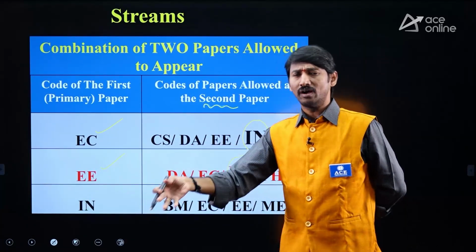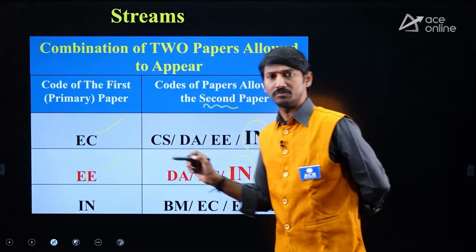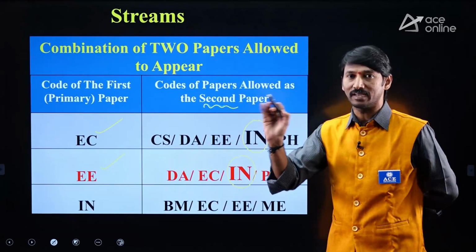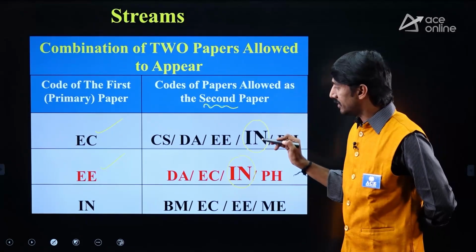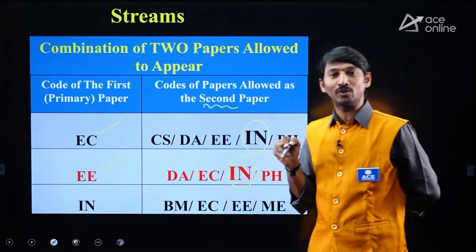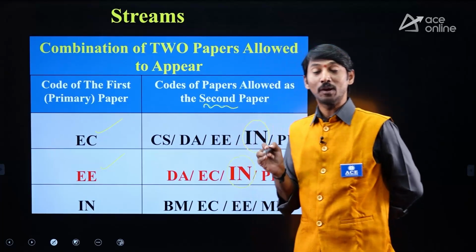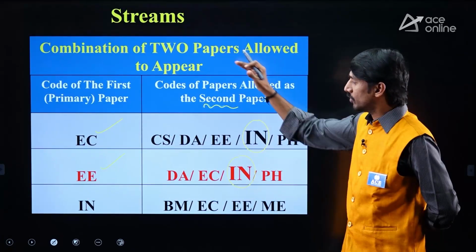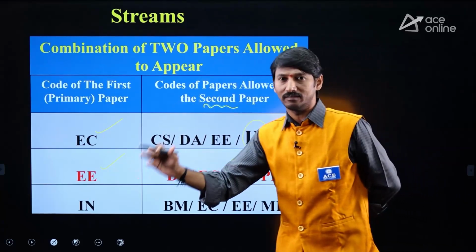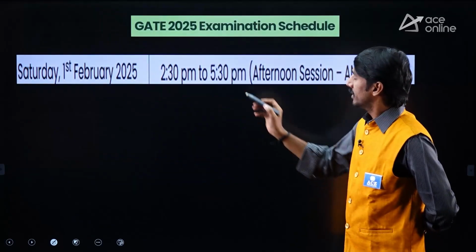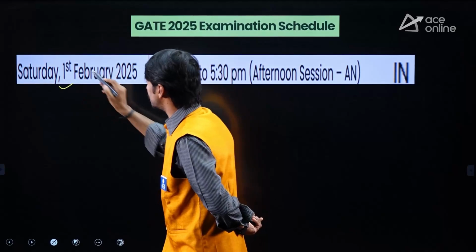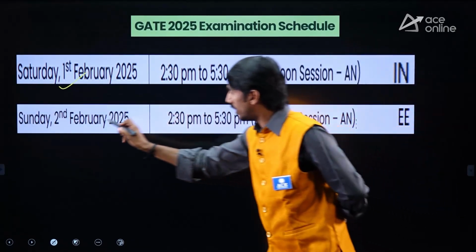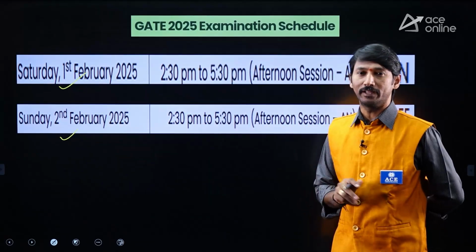By this time, most of the electrical and electronics students might have applied for the instrumentation paper as a second paper. That is the reason why this information is not only for IN students but also for electrical as well as electronics students. Before going into the details: the IN paper is on 1st February 2025 and the electrical paper is on 2nd February 2025.